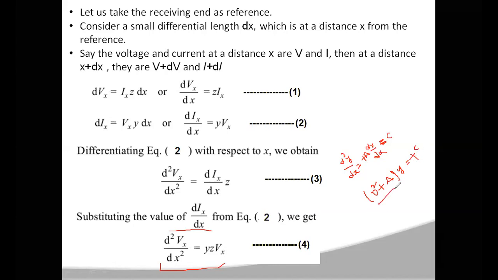Okay, so now you can find the roots for this equation. As it is a second order equation, you will get two roots. Let the roots be called c1 and c2. They are the roots of this quadratic equation, d square plus a.